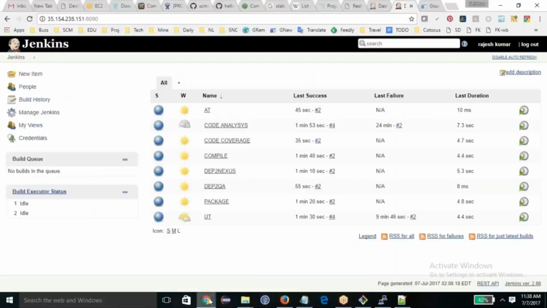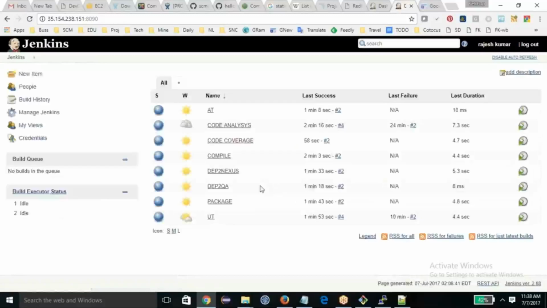Rajesh, one thing, can I stop you here for a minute? Yeah, please. Now what happens when you're doing a code analysis and all that, and the compilation fails? So it will stop there. Is my understanding correct? Yes, it has to be stopped there. So the moment it is stopped there, you get the immediate feedback through emails or through visualization, and someone has to fix that immediately. Okay, got it. Correct, that's all about the immediate feedback and monitoring. Any other question? No, that's more than enough.